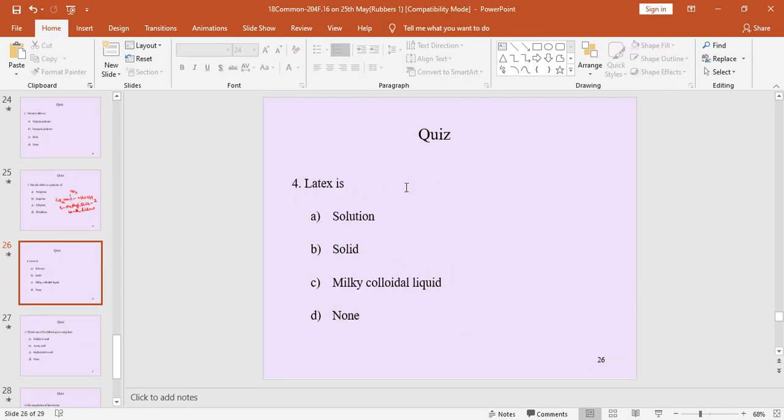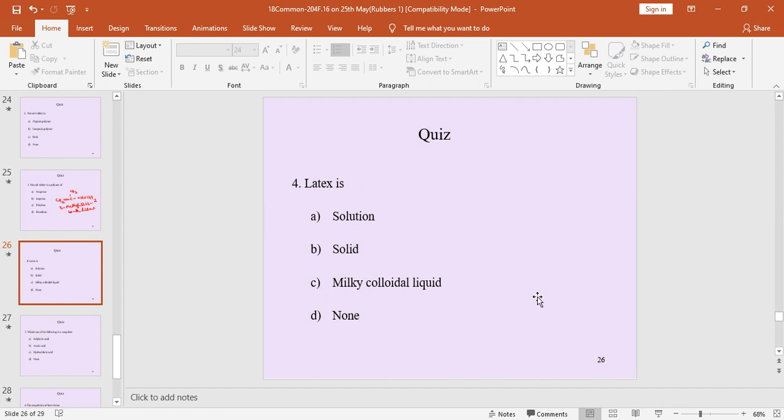It is a very easy question. Latex is, see the options: A. Solution, B. Solid, C. Milky colloidal liquid, D. None.